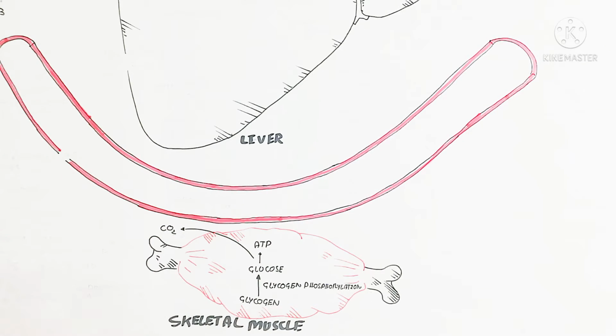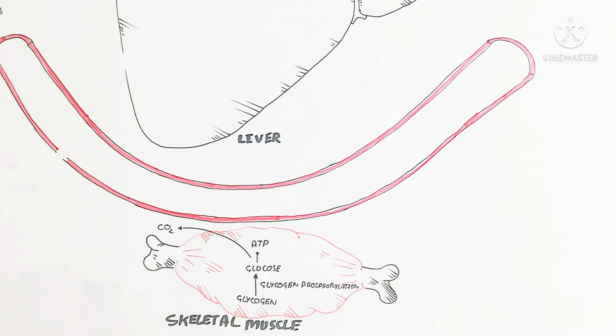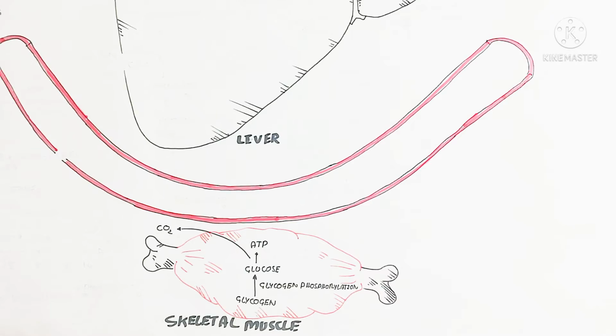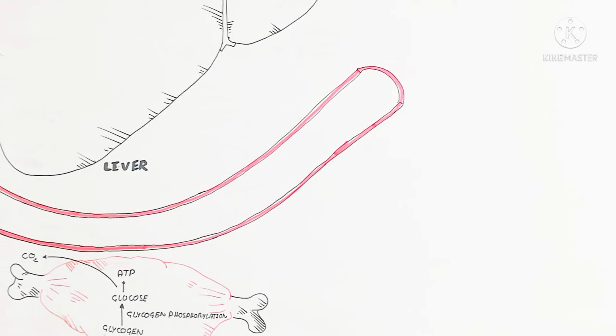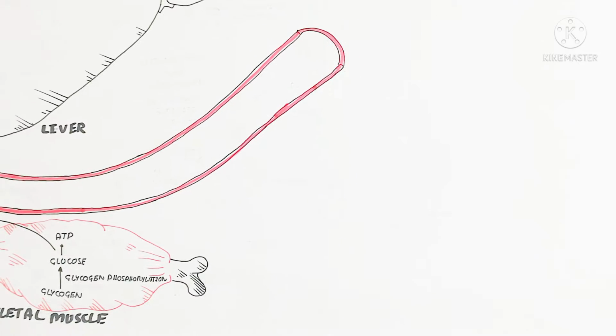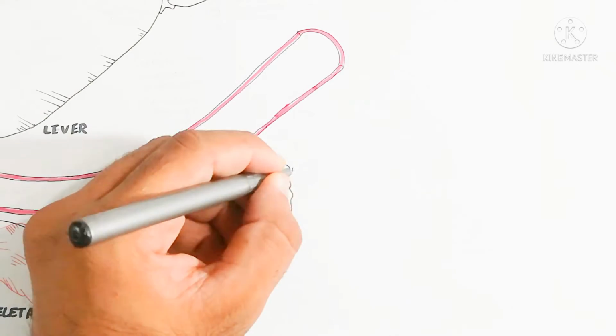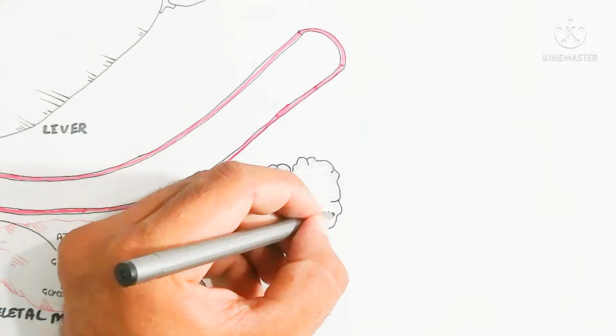Let's learn a bit about ketogenesis. The fasted state stimulates ketogenesis. We will learn in this video basically what ketogenesis is and what ketone production is.